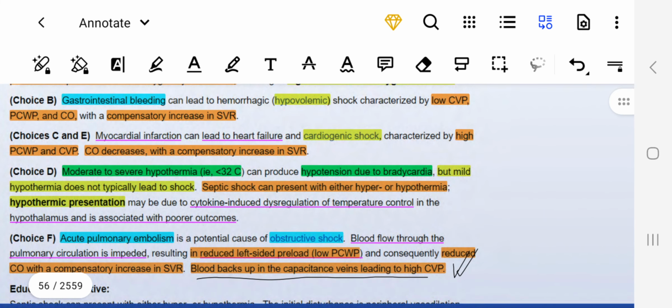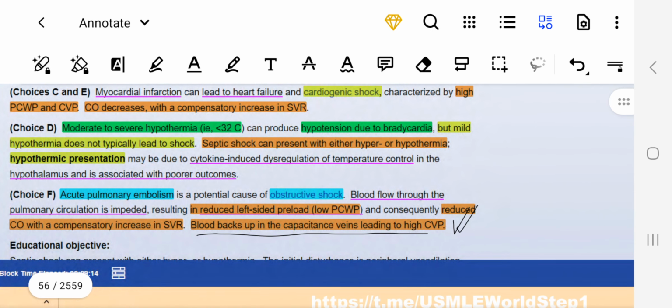We talked about this. Moderate to severe hypothermia: hypotension due to bradycardia. Okay, but mild hypothermia doesn't typically lead to shock. We talked about this. Septic shock can present with either hyper or hypothermia. In the hypothermia presentation, there is cytokine-induced dysregulation of temperature control in the hypothalamus, and it is associated with poorer outcomes.